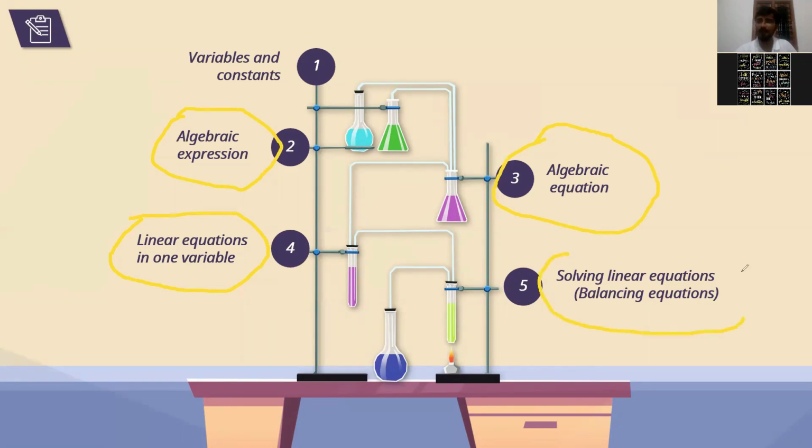We solved linear equations by balancing the left hand side and right hand side, and we tried to find the x value, like the fan and the weighing machine, where both should be balanced. So that we have seen. These are the things we have seen in today's topic. Any doubt so far? If you have, you can ask. No, sir. Okay.